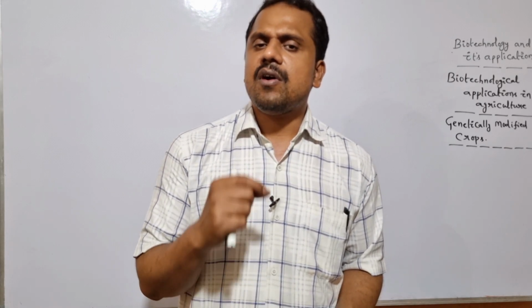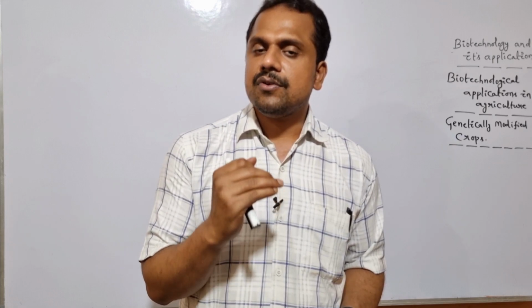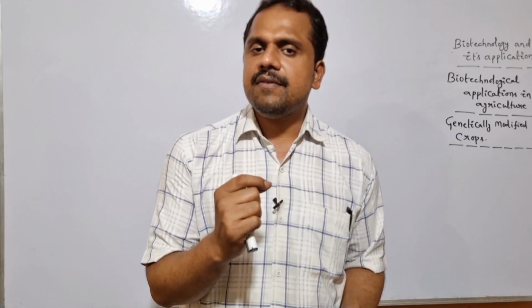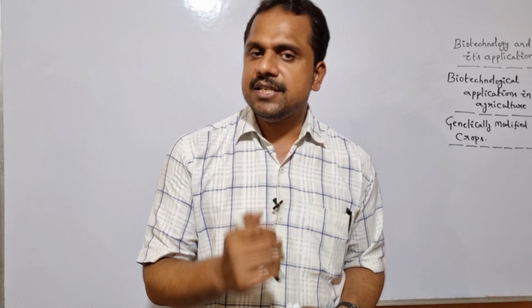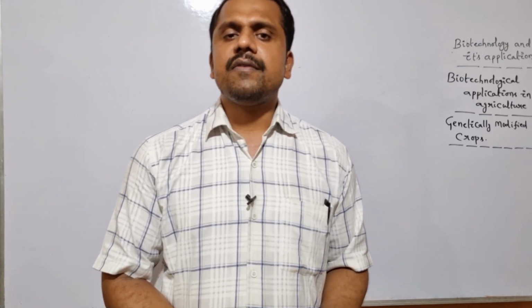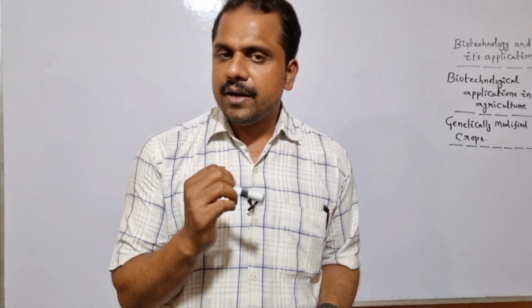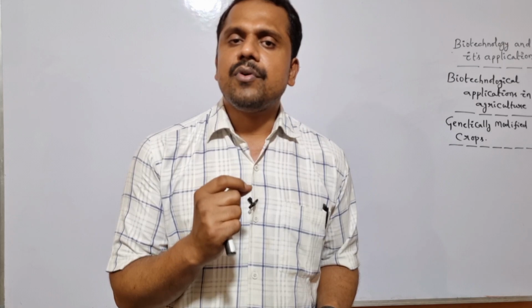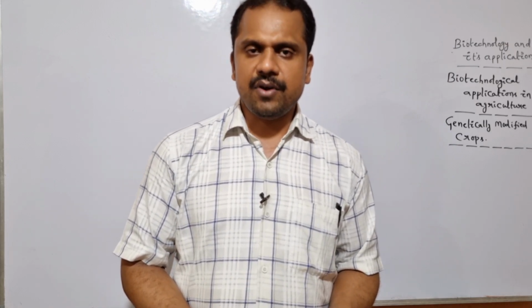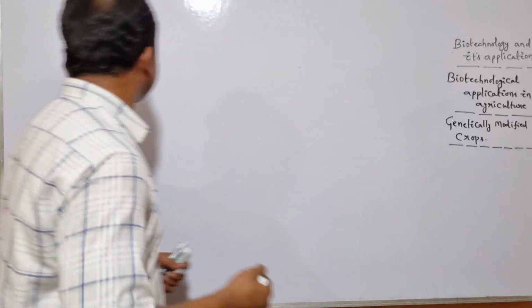In this lecture session we will be studying genetically modified crops from biotechnology and its applications in detail. So, what are genetically modified organisms? The specific living organisms whose genes have been altered by manipulation are termed as genetically modified organisms. Some of the genetically modified crops include Bt cotton, Bt tomato, Bt brinjal, potato and soybean. All these are the various genetically modified crops. Is it clear? Let me write it on the board.